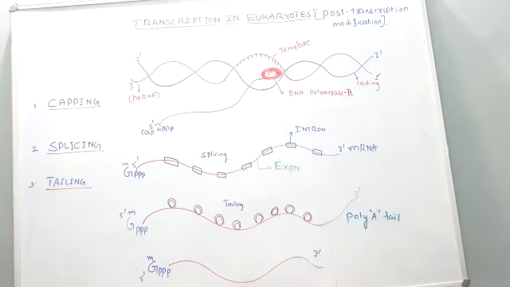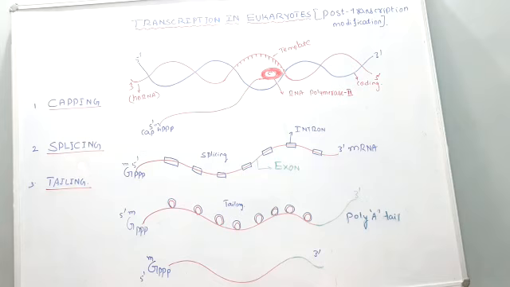Why is splicing done? In order to remove the introns, because introns are not coding. Only exons are coding. So introns should be removed from the messenger RNA, and all the exons are going to join. This completes RNA processing, which occurs inside the nucleus. So all this processing occurs within the nucleus of the cell, and the mature mRNA is transferred into the cytoplasm of the cell. After that, there is one more step in post-transcription, called tailing.